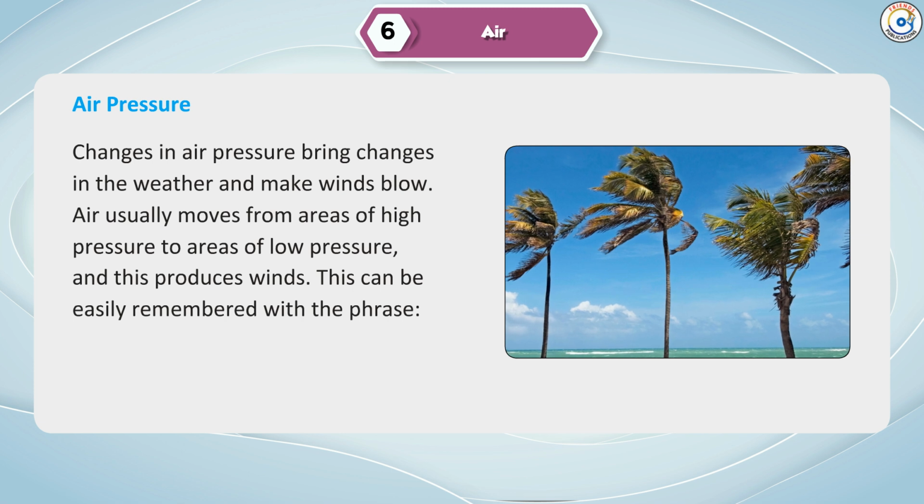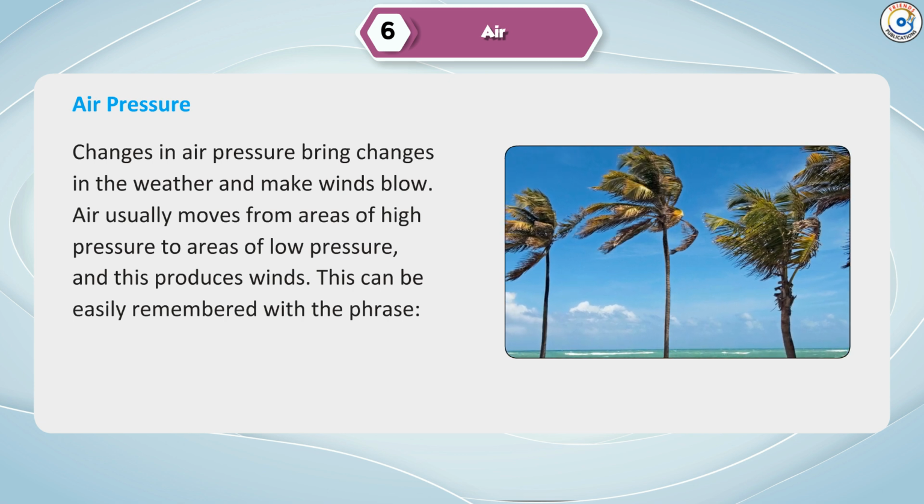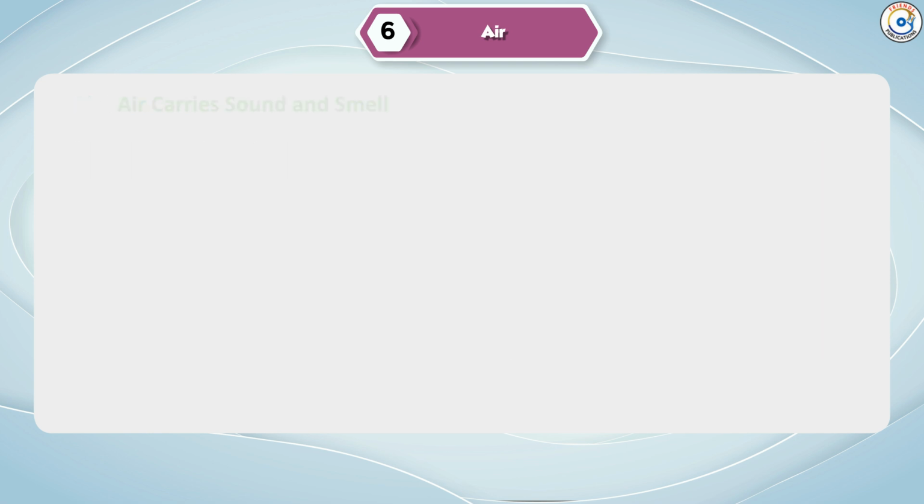Air usually moves from areas of high pressure to areas of low pressure, and this produces winds. This can be easily remembered with the phrase, winds blow from high to low.